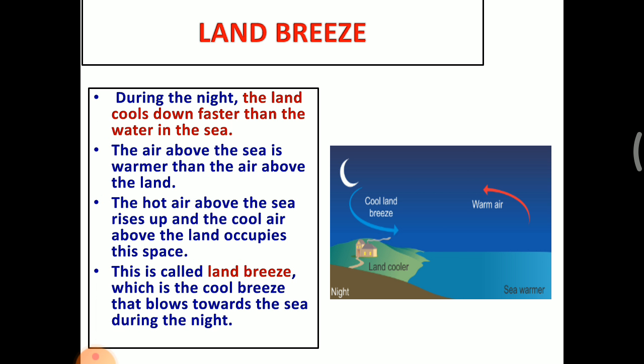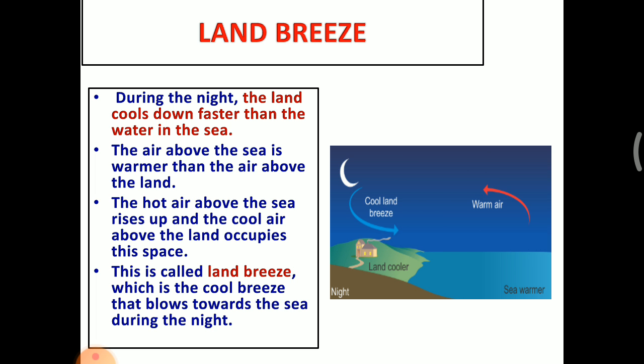The next one, land breeze. What is meant by land breeze? During the night, the land cools down faster than the water in the sea. During night time there is no sunlight, so both the land and water start to cool down. The air above the sea is warmer than the air above the land.